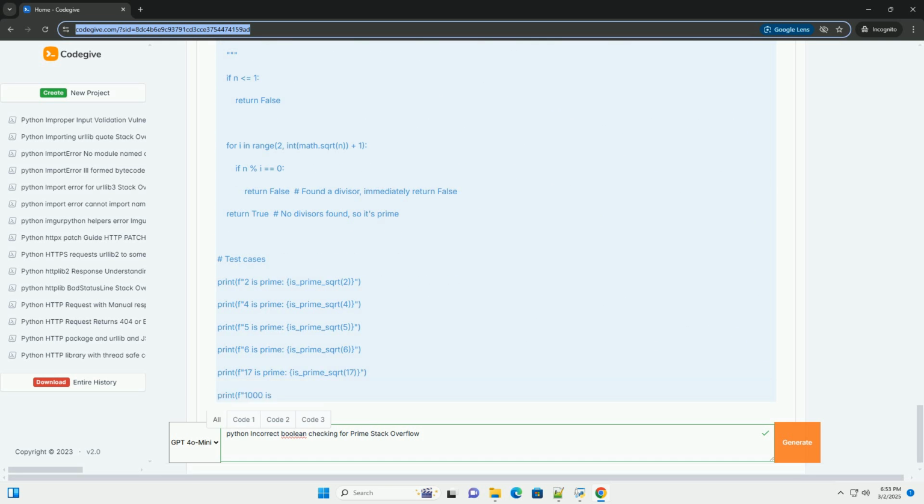Conclusion. Prime number testing is a valuable exercise for honing your programming skills, particularly in Boolean logic and algorithmic thinking. By understanding the common pitfalls, such as the premature setting of Boolean flags, and by applying debugging techniques, you can develop robust and efficient prime number algorithms. Remember to leverage resources like Stack Overflow to learn from the experiences of other programmers and refine your solutions. Don't be afraid to experiment and test your code thoroughly to ensure its correctness.